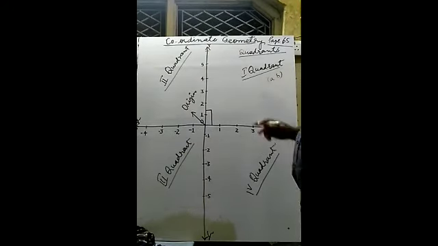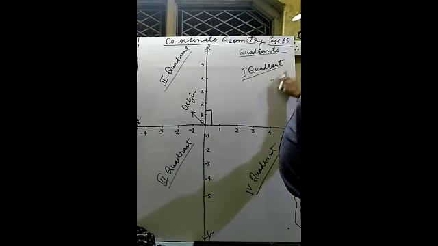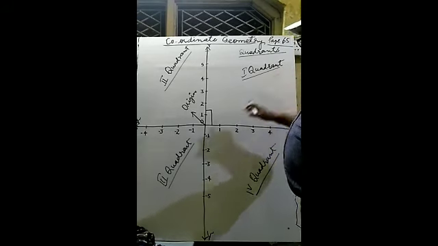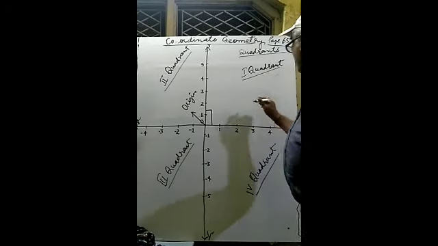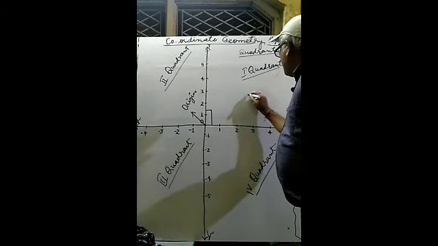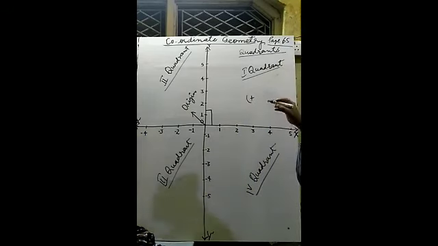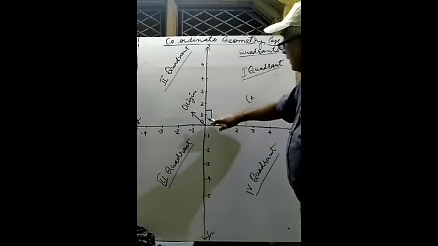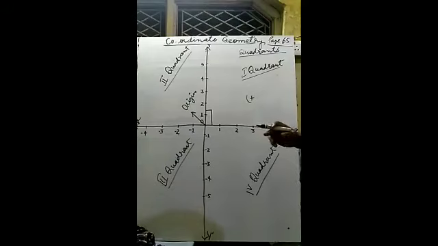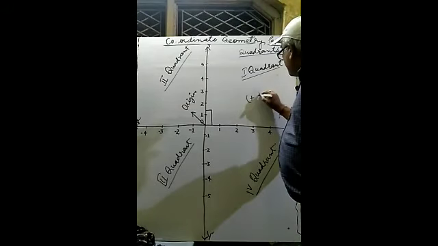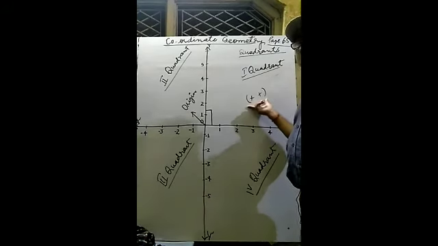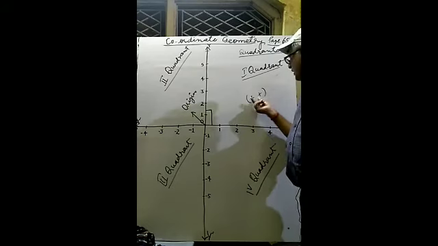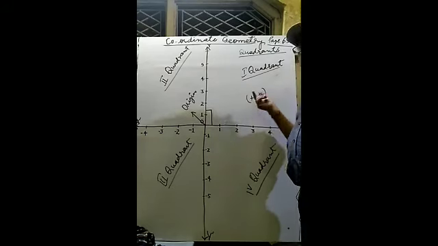Clear? So firstly we represent the distance on the x-axis, and on the x-axis all are positive. See here in the bracket, the first one is positive, and B is also positive.